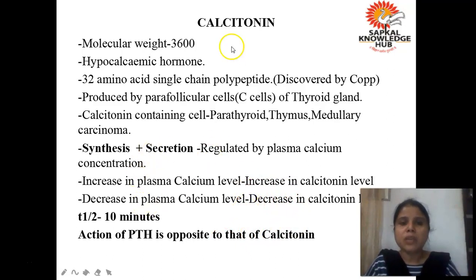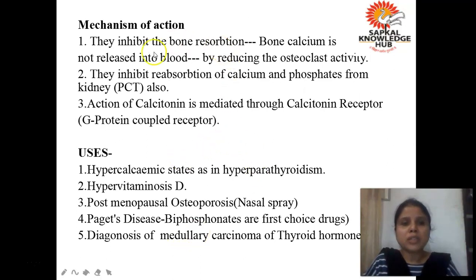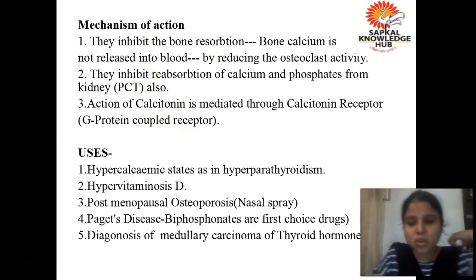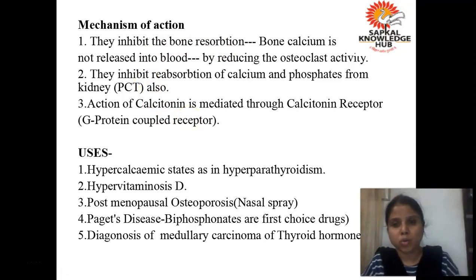The T half time of calcitonin is 10 minutes, and this I have already explained you that the action of PTH is opposite to that of calcitonin. Now let's come to the mechanism of action. Just now we discussed that calcitonin is a hypocalcemic hormone. It has to reduce the level of calcium in our blood. So how it is reducing the level of calcium? By inhibiting the bone resorption.